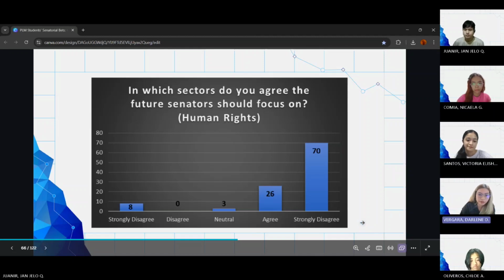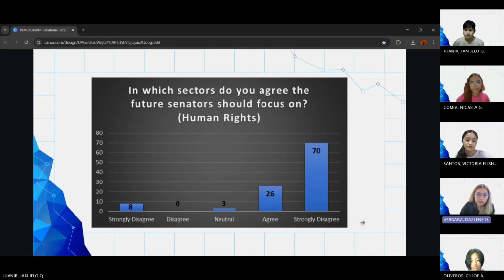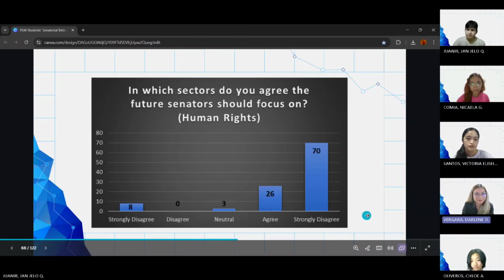And in this bar graph, we can observe that 70 participants strongly agree that human rights is one of the topics to be focused on by the future senators, and then 26 participants agree, and then 3 participants stay neutral, then 0 participants disagree, and then lastly, 8 participants strongly disagree that human rights should be focused on by the future senators.